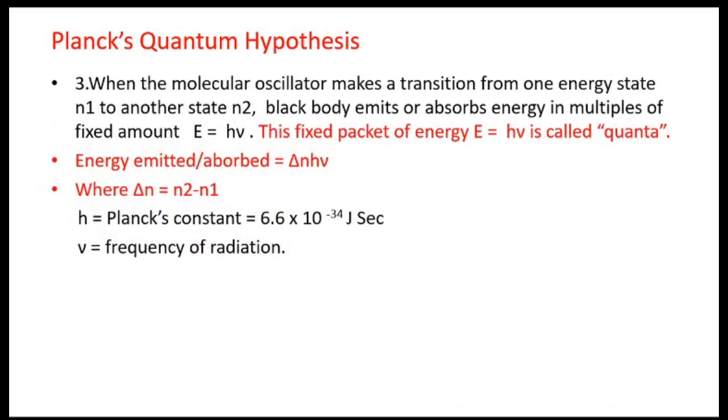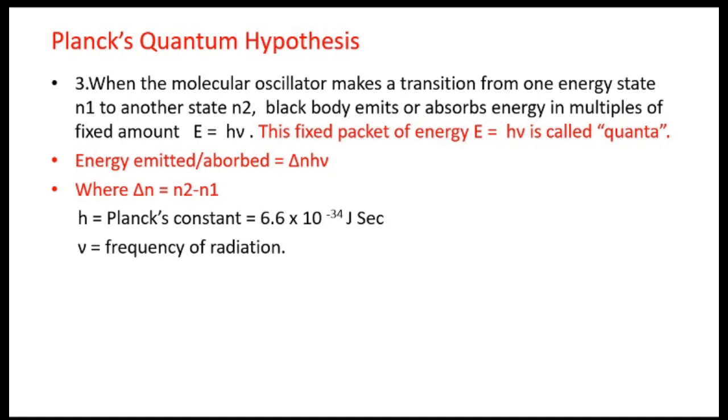Now, when the molecular oscillator makes a transition from one energy state n1 to another energy state n2, then the black body emits or absorbs energy in multiples of a fixed amount E = hν. And remember that this fixed packet of energy E = hν is called a quantum.